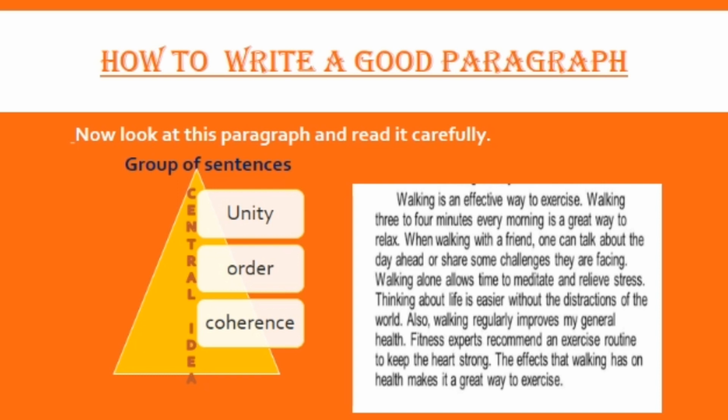Order should bring coherence. What is coherence? Coherence is the quality that makes your writing understandable. One of the best ways to achieve coherence is to use transition words in sentences to make them connected. The transition words are because, in addition, no doubt, next, afterwards, indeed, naturally, on the other hand, and so on.